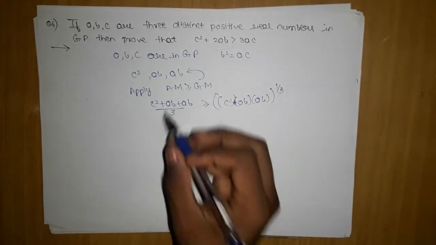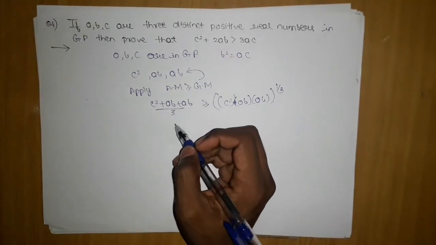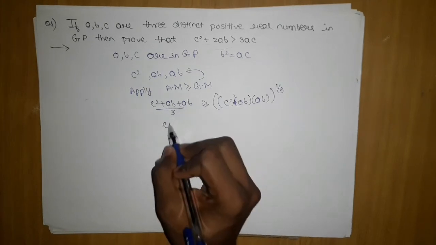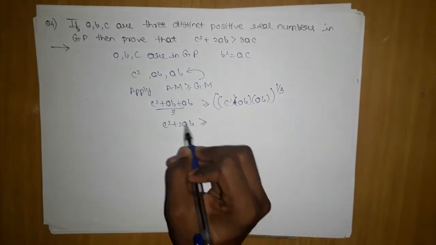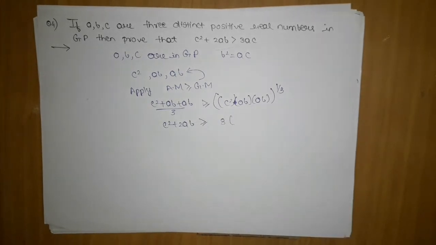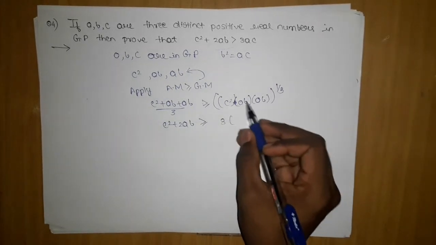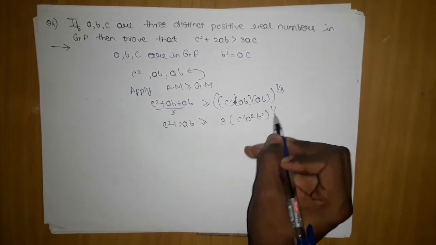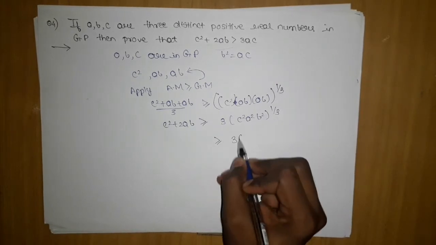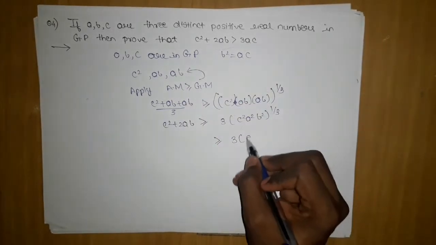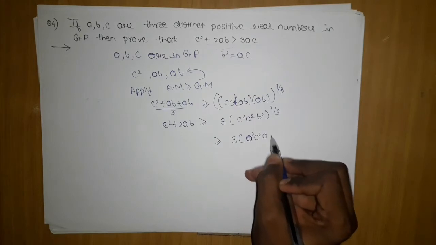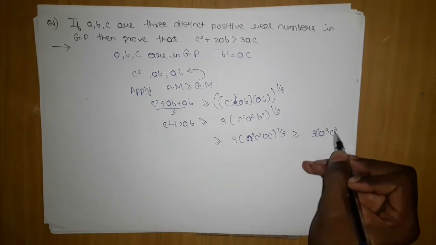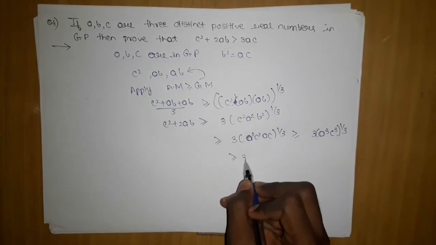Here, c square plus 2ab we will keep as it is because this is in our proof, and we will move it that side, which will give me 3 here, and c square a square b square, the whole power 1 by 3. Further, b square I can write as ac, then it will become a square c square, and here ac one more, so it will finally become 3 into a cube c cube power 1 by 3, which will give me greater than or equal to 3ac.